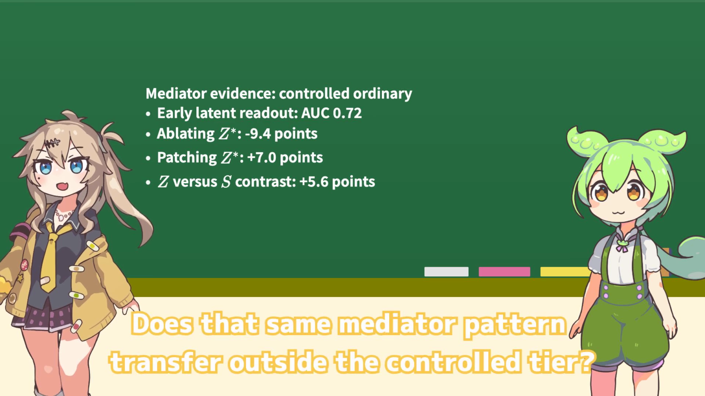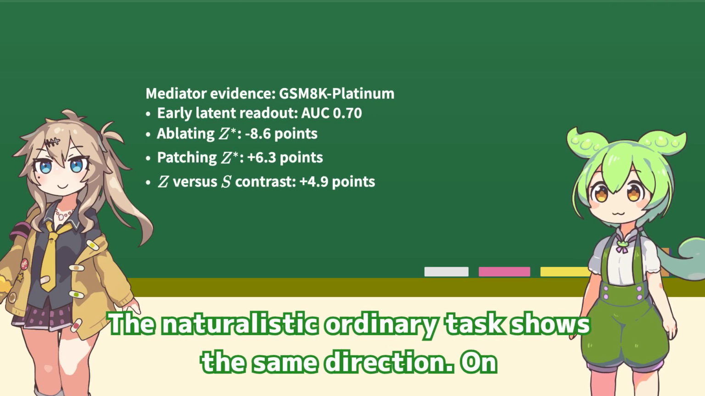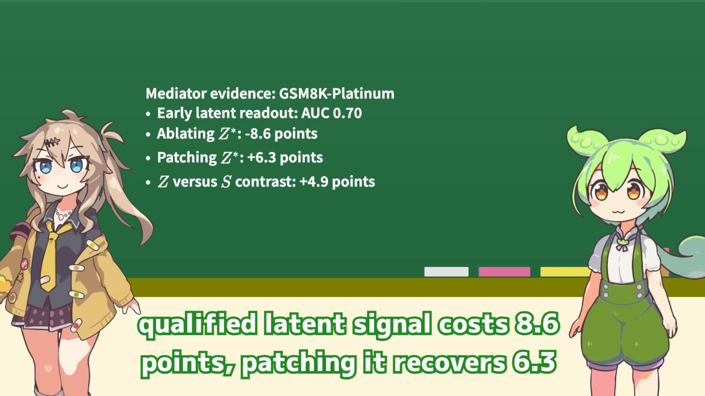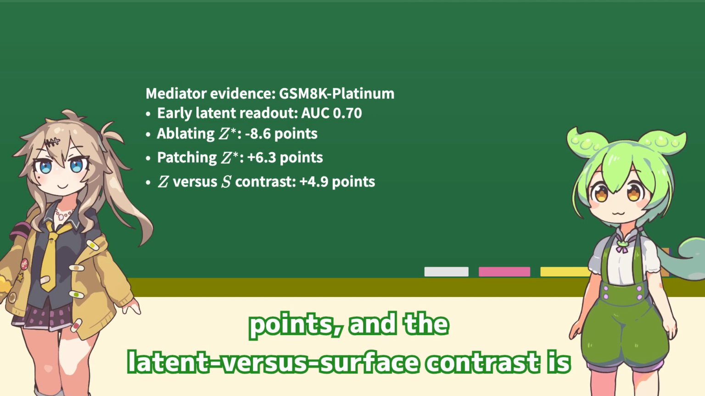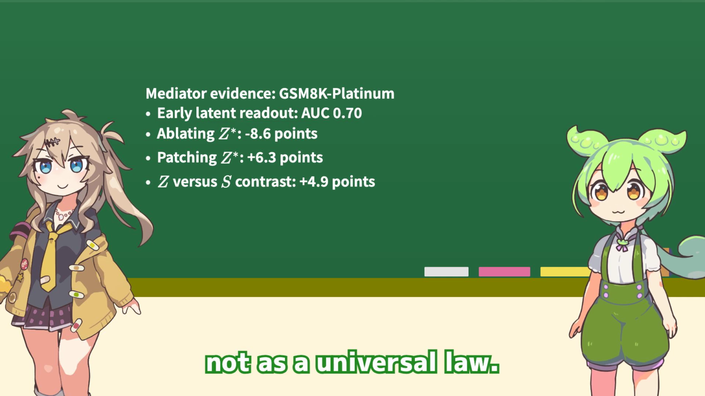Does that same mediator pattern transfer outside the control tier? The naturalistic ordinary task shows the same direction. On GSM8K Platinum, the early latent readout is 0.70 AUC. Ablating the qualified latent signal costs 8.6 points. Patching it recovers 6.3 points. And the latent versus surface contrast is plus 4.9 points. That is why the paper treats H1 as the best default, not as a universal law.